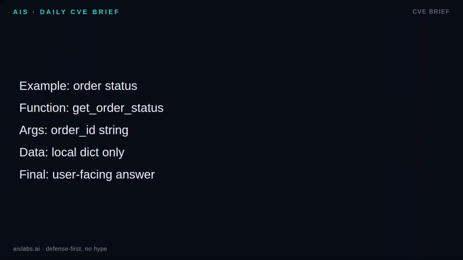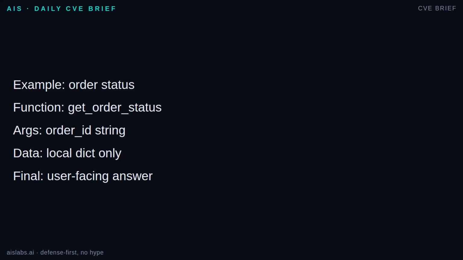Imagine a local help desk bot. The user asks, "Where is order A100?" Your tool schema says there is a function named getOrderStatus with 1 required string argument, order ID. The model should not answer from memory because it doesn't know your order table. It should return a tool call, name getOrderStatus, arguments order ID equals A100. Your code looks up A100 in a local dictionary and returns packed, estimated delivery Friday. You send that result back as the tool response. Now the model can answer, order A100 is packed and estimated to arrive Friday. Notice the important detail. The model never touched the dictionary.